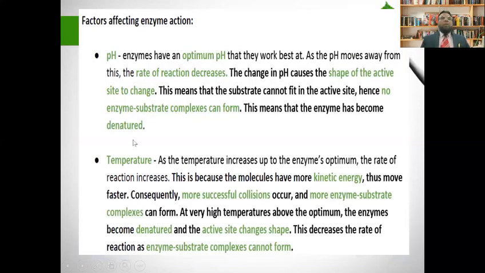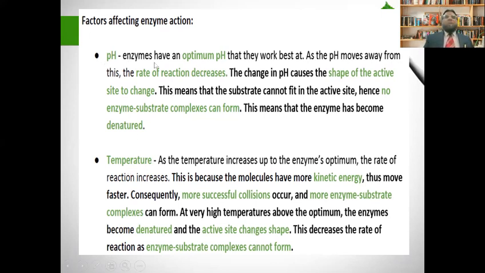Now, which factors are responsible for increasing or decreasing enzyme activity? Here in IGCSE, basically there are two factors, pH and temperature. If you study other courses, especially A level, there are two more factors, like the concentration of the enzyme and the concentration of the substrate. But here we only have to discuss these two factors, pH and temperature.